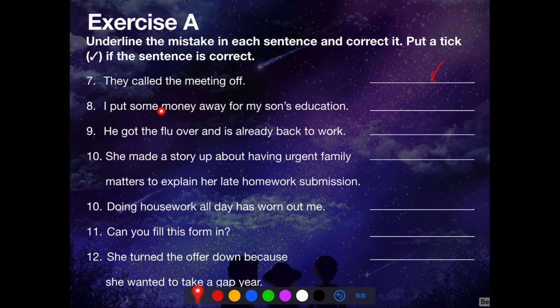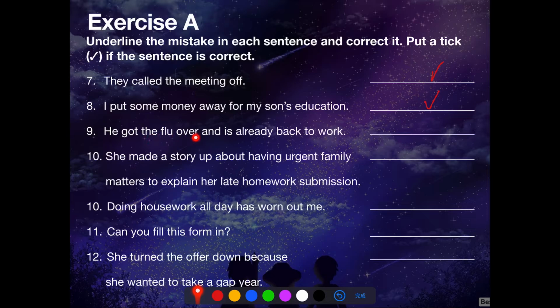Number 8. I put some money away for my son's education. Put away means to save some money to spend it later, which is separable, so you can also say I put away some money for my son's education. Of course, it is also correct to say I put some money away for my son's education.